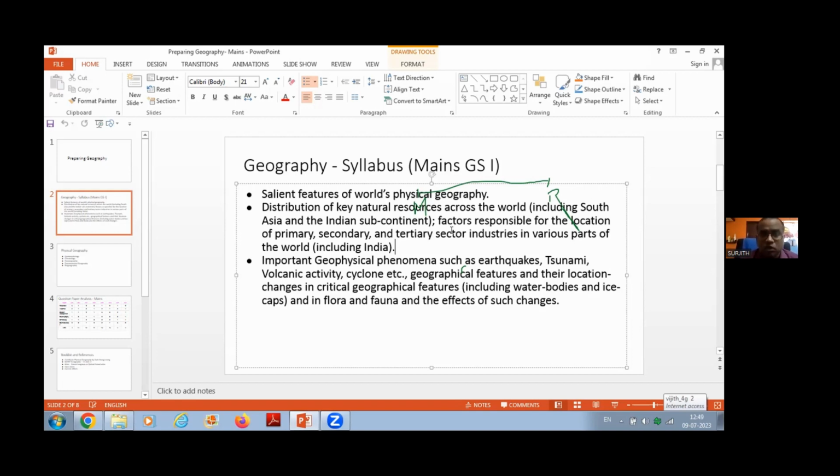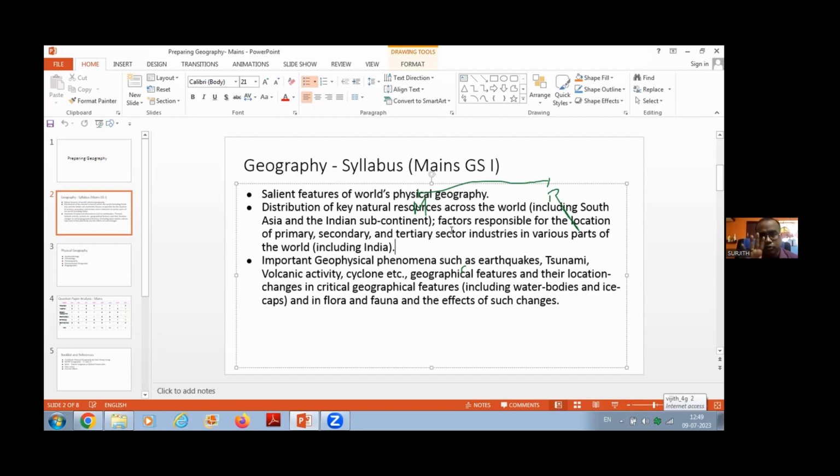Yes, it is true, the syllabus says only the factors responsible for the location, but since the questions are more analytical oriented, along with factors you have to study 2 more heads. The first is the problems faced by the industry. What are the problems the industry is facing in the current situation? Kindly go through the problems, and what are the prospects of this particular industry, and what the industry can give to our country.